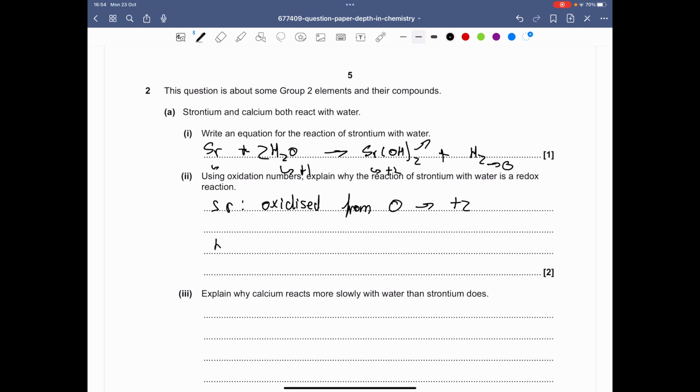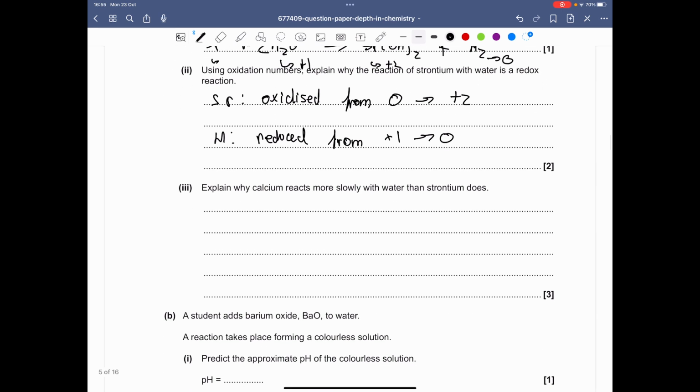So hydrogen is reduced from +1 to 0. That should be it. I think it's sufficient just writing the oxidation numbers and writing oxidized and reduced to signify. There's no point writing extra waffle.